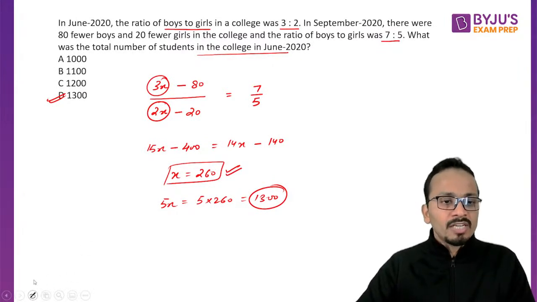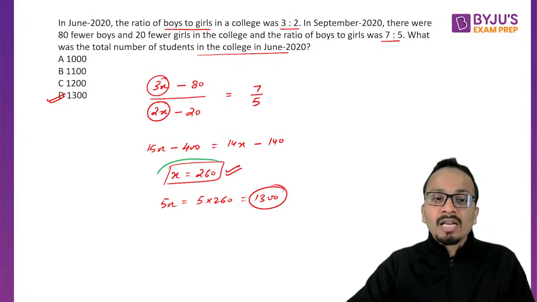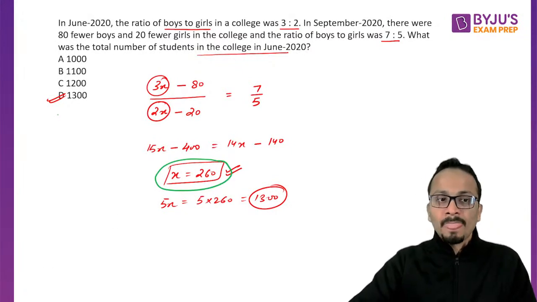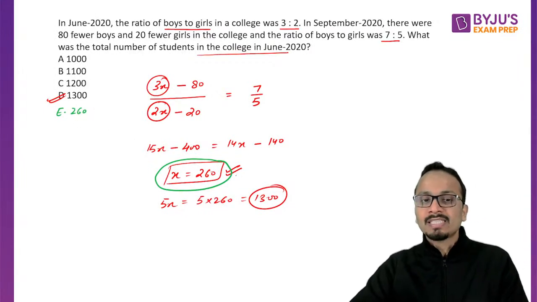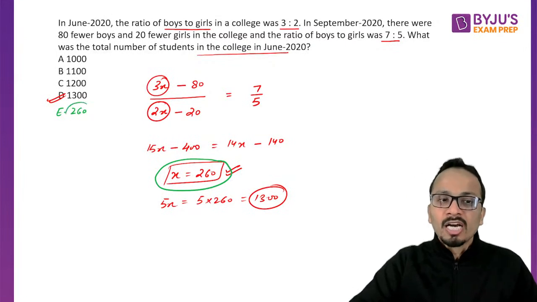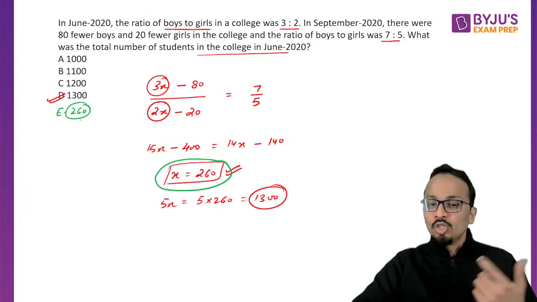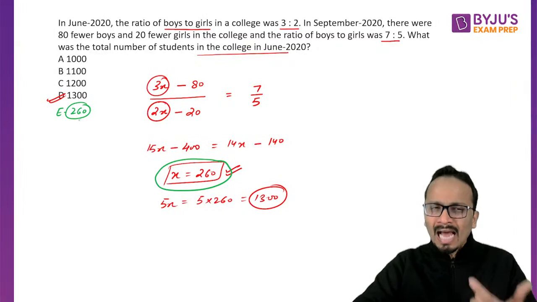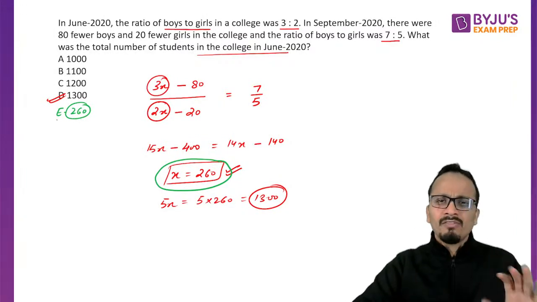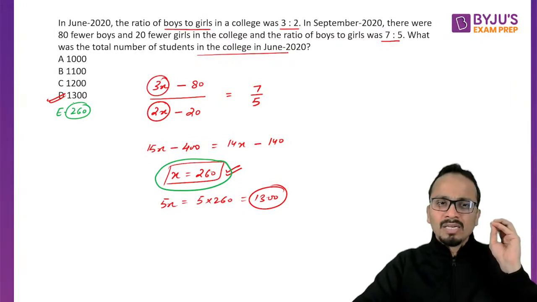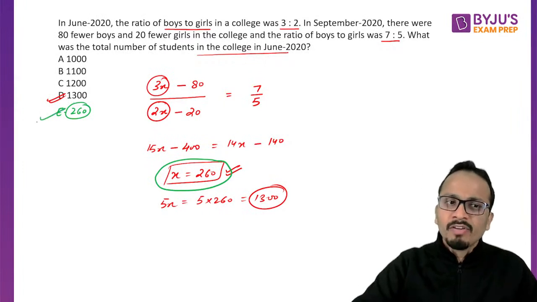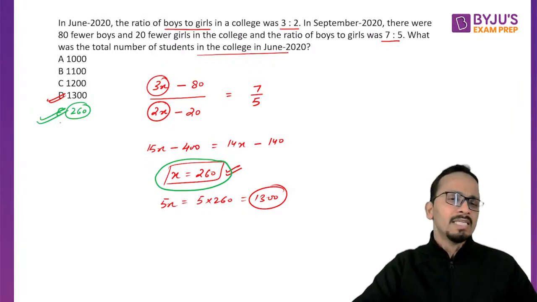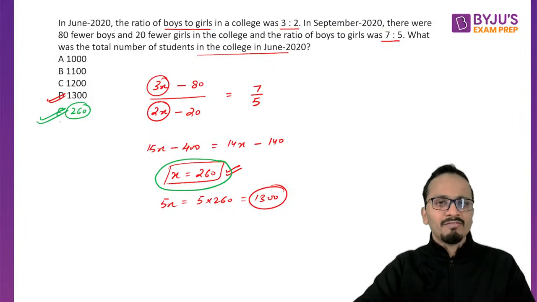Let's say after getting the value of x, we are in a hurry to mark the answer, and one of the options is 260. So we get the value of x as 260, we check the options, and the value 260 is given, and without analyzing anything, we straight away mark this option as the answer, and negative marking.